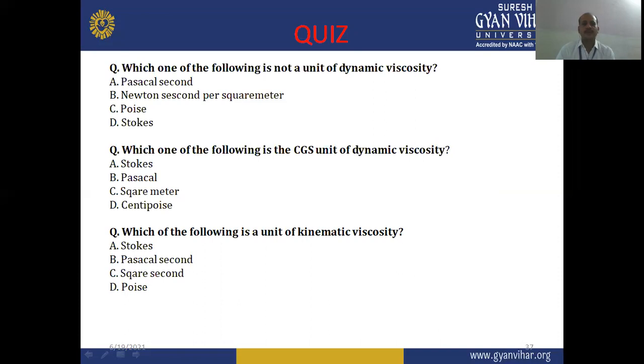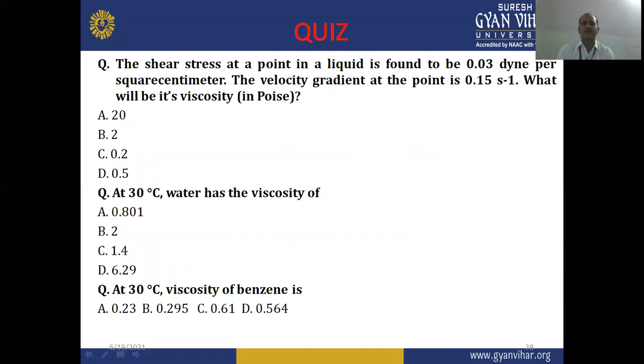Then, which one of the following is the CGS unit of dynamic viscosity? Stokes, Pascal square meter, or centipoise. The next question is, which of the following is a unit of kinematic viscosity? Stokes, Pascal second, square second, or poise. So we already discussed the units of different types of viscosity, either kinematic viscosity or dynamic viscosity. Please go through the chapter and find out the particular unit of these parameters.